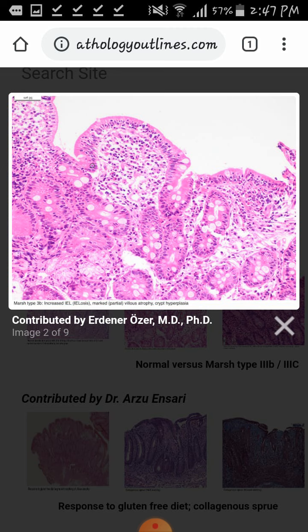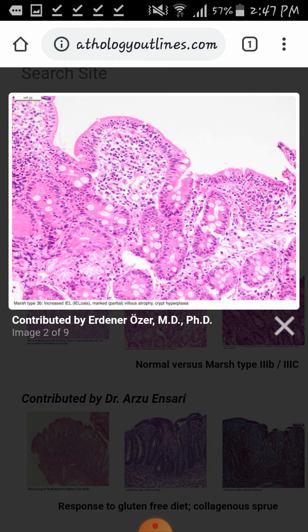Then in the epithelium we can see increased number of blue dots, which are actually intraepithelial lymphocytes. These are CD8 positive T cells, and their number has been increased, so we can say that there is intraepithelial lymphocytosis. Increased number of blue dots are also present in the lamina propria. This is actually inflammatory infiltrate containing plasma cells, neutrophils, and lymphocytes.